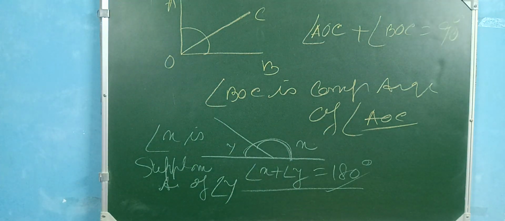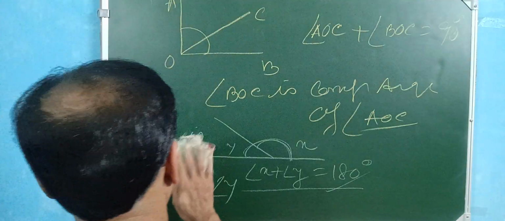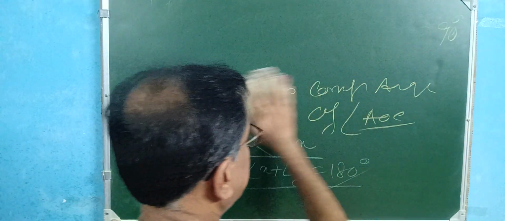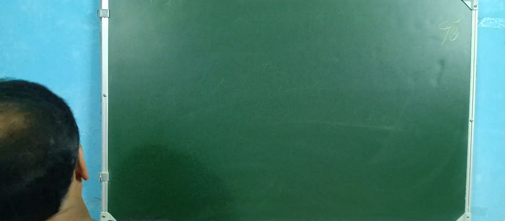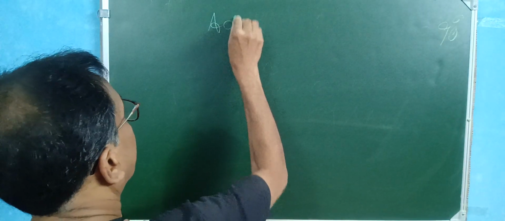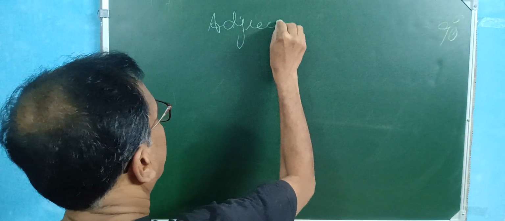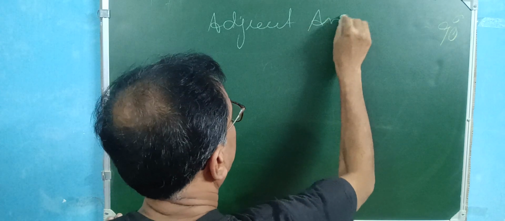Now, what is adjacent angle? This is very important. One very important thing. Adjacent angles.